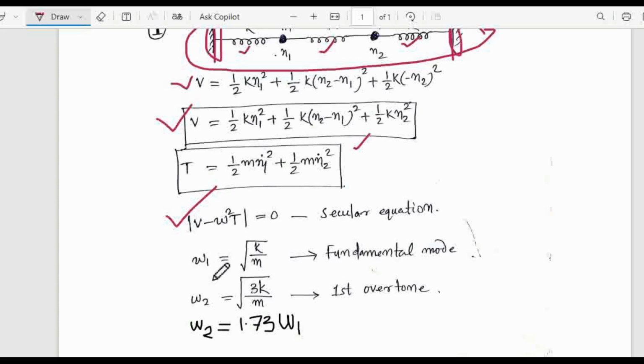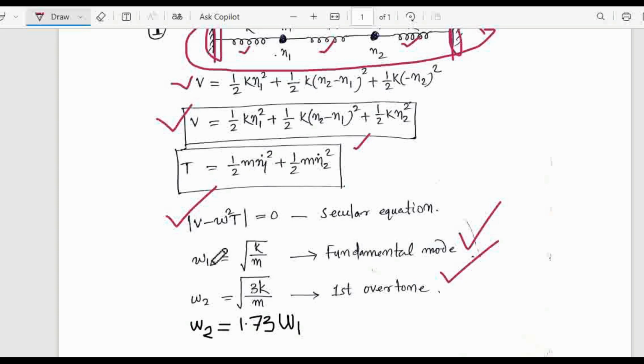Okay, so after solving, you will get omega 1. This is the fundamental frequency, and omega 2 is the first overtone. That means omega 2 is equal to 1.73 times omega 1. The second mode of frequency is 1.73 times greater than the first fundamental mode.